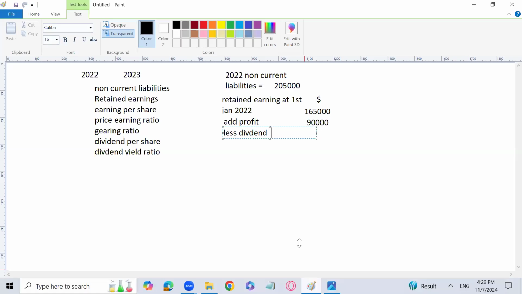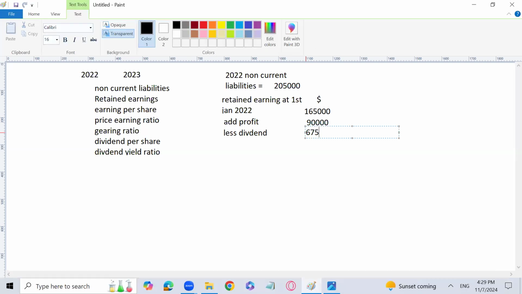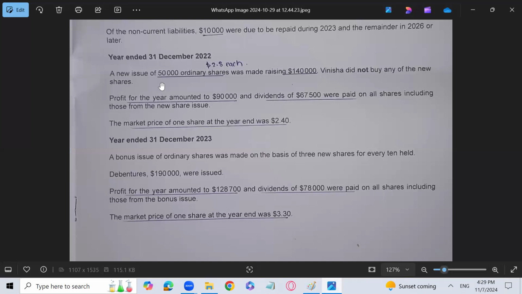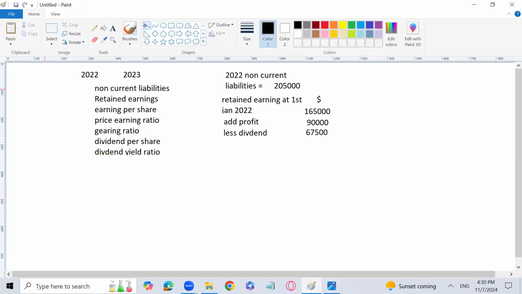So I will subtract the dividends, 67,500. And if you look at the question, a new issue of 50,000 ordinary shares was made. Apparently we have issued 50,000 ordinary shares, and we will calculate those right now, but first we will calculate the retained earnings at the end.